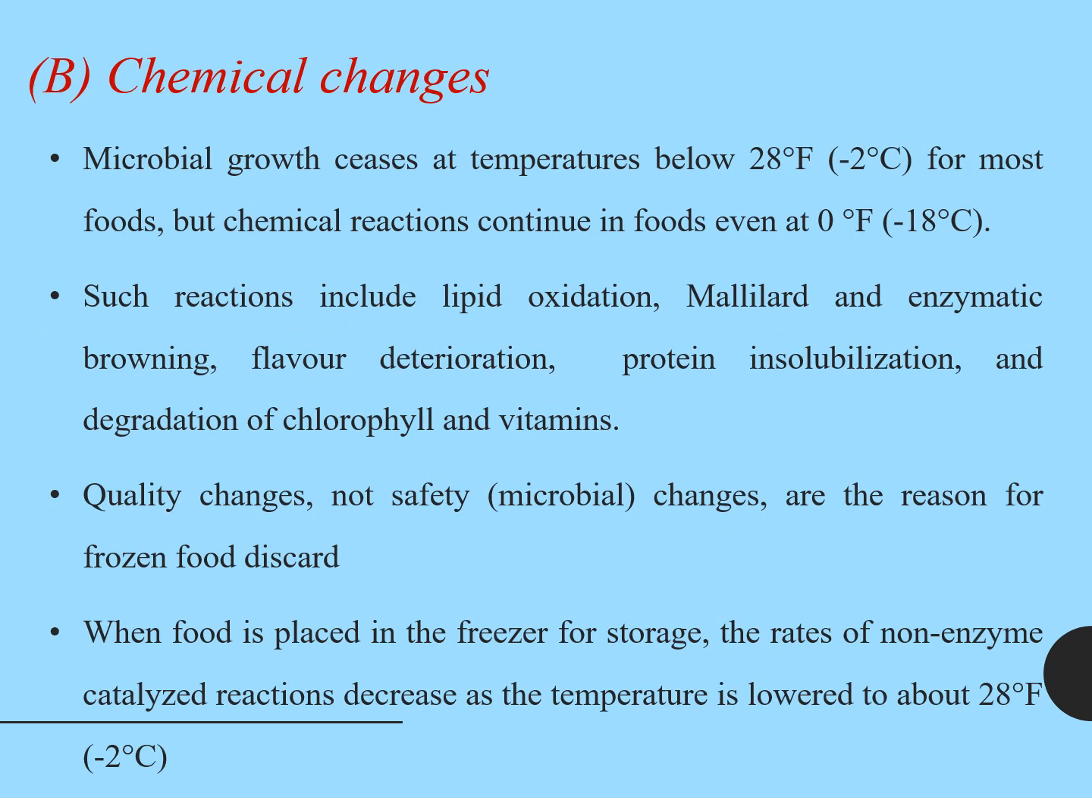Coming to chemical changes, microbial growth is lowered or stopped at temperatures below 28 degrees Fahrenheit, that is -2 degrees Celsius, but chemical reactions can continue even down to 0 degrees Fahrenheit, that is -18 degrees Celsius. These include lipid oxidation, Maillard and enzymatic browning, flavor deterioration, protein insolubilization, and degradation of chlorophyll and vitamins. These quality changes are the reasons for frozen food discoloration. When food is placed in the freezer, the rates of non-enzyme catalyzed reactions decrease as the temperature is lowered to about -2 degrees Celsius.